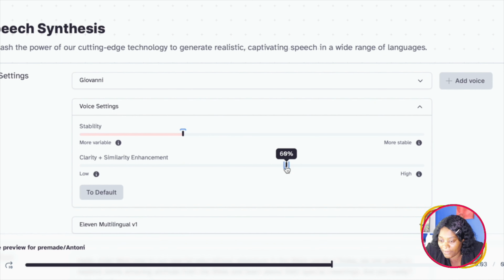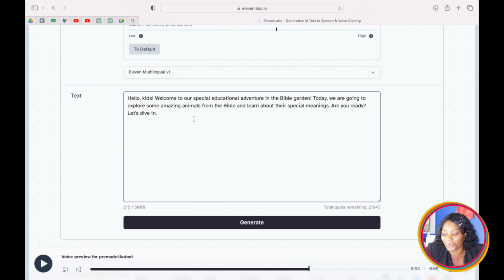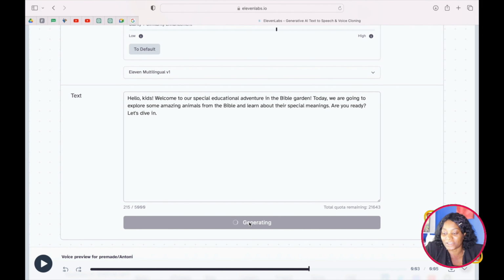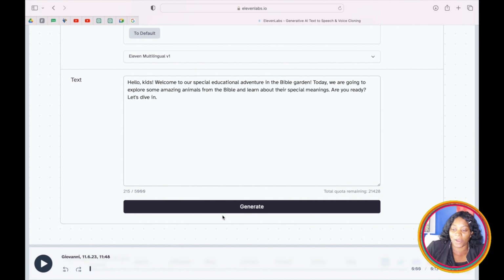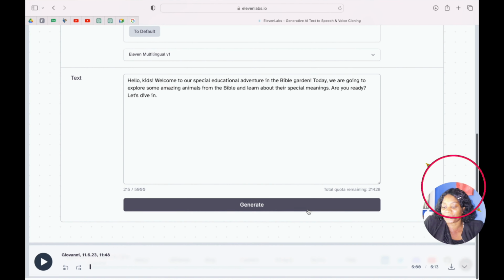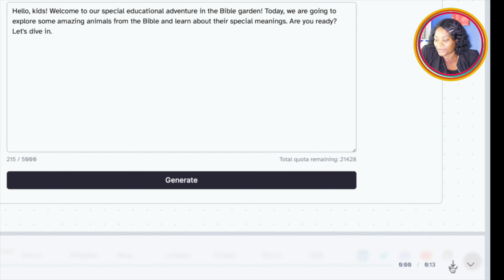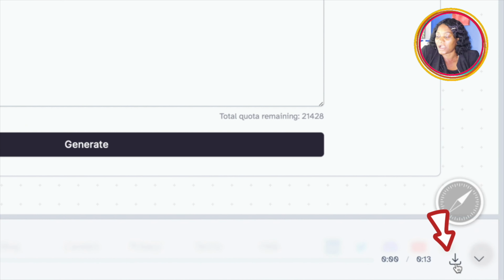And then you also come here to clarity and make sure it's on 60. And when you are done with everything here, you just click here on this generate. So it's going to generate our audio for us. So now our audio has been generated. The next thing we have to do is to come here. There is a download button here, and then you download the audio.